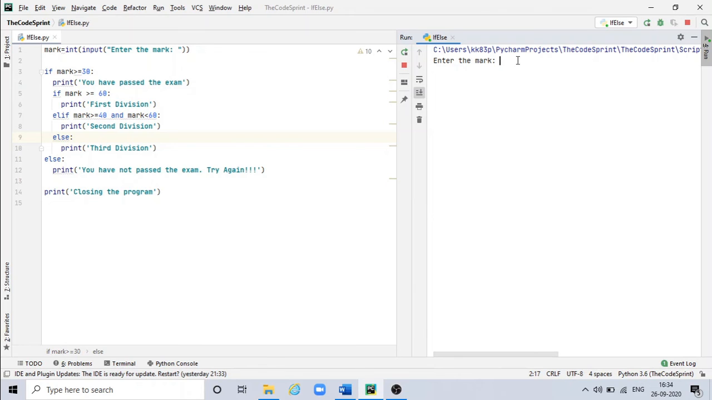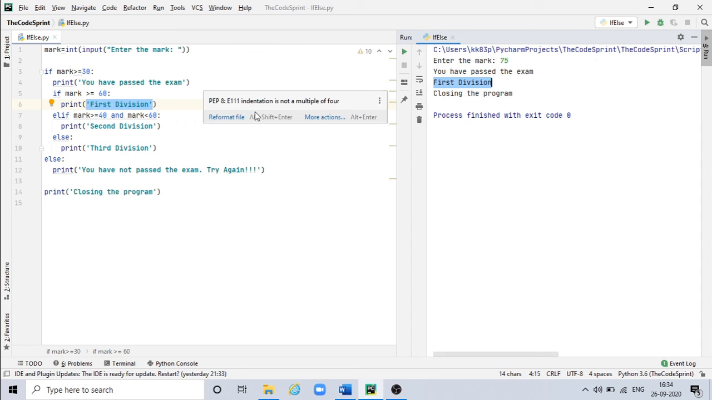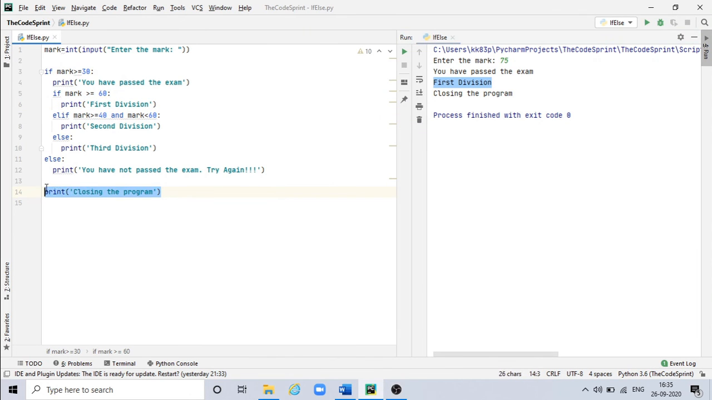If the mark is, let's say, 75. So first of all, if the mark is 75, this is getting true. So it is printing you have passed the exam. Here it is, you have passed the exam. Then it will go to this condition. So again I have entered 75. 75 is greater than equal to 60. So then it is printing first division. So first division it is printing here, and finally it is coming out of the if statement, and it is printing closing the program.